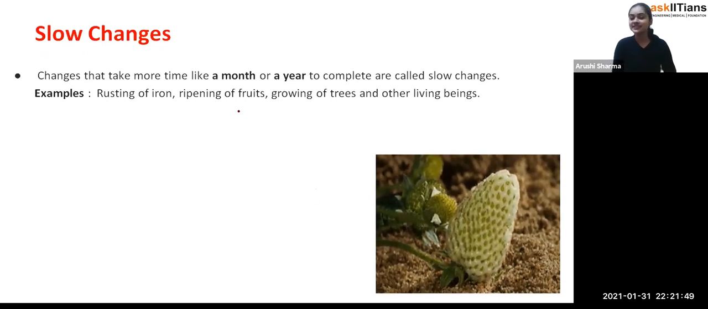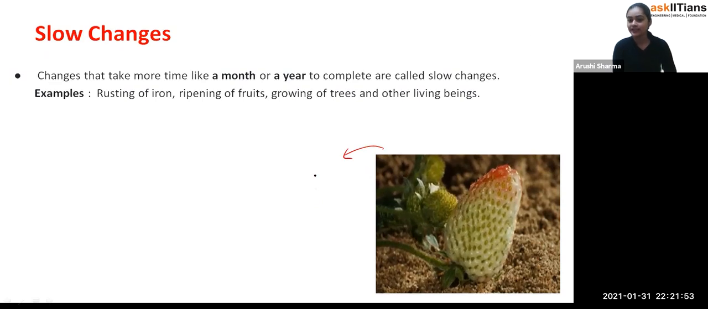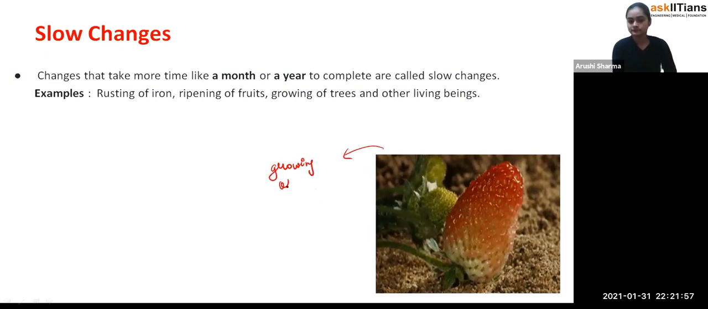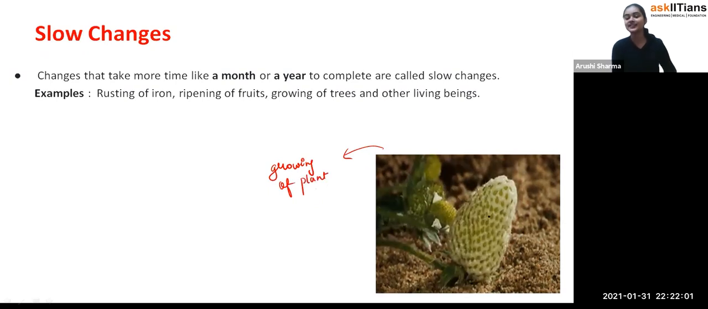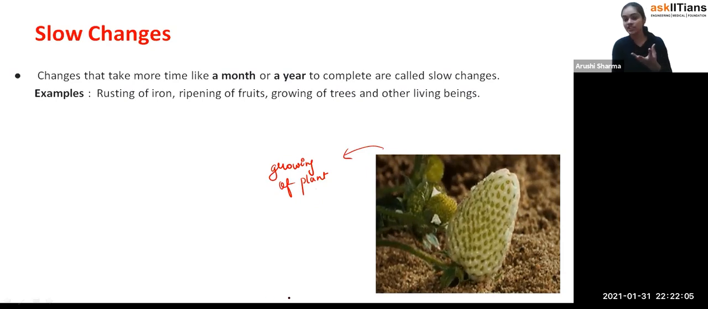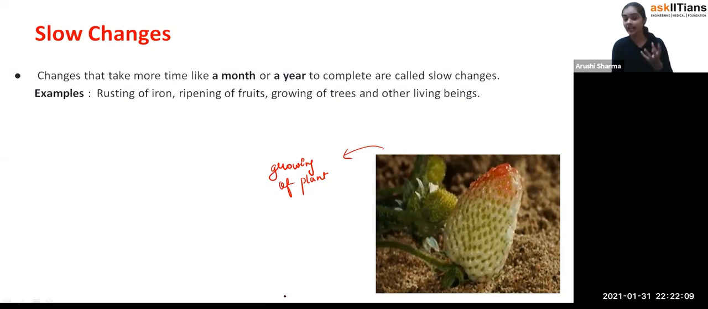So slow changes, you can see that this flower is growing, or growing of a plant. Okay, so you can see that it is converting into the strawberry. So that's how, students, when any change takes a month or a year, or you can say when it takes a long period of time, we call it a slow change.